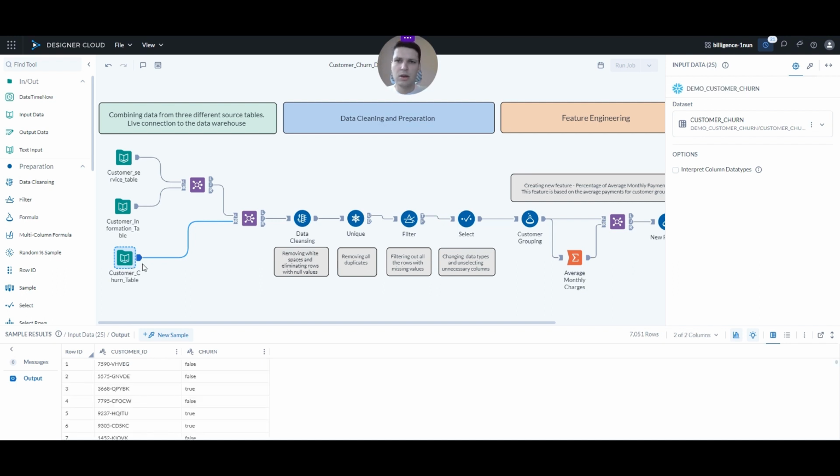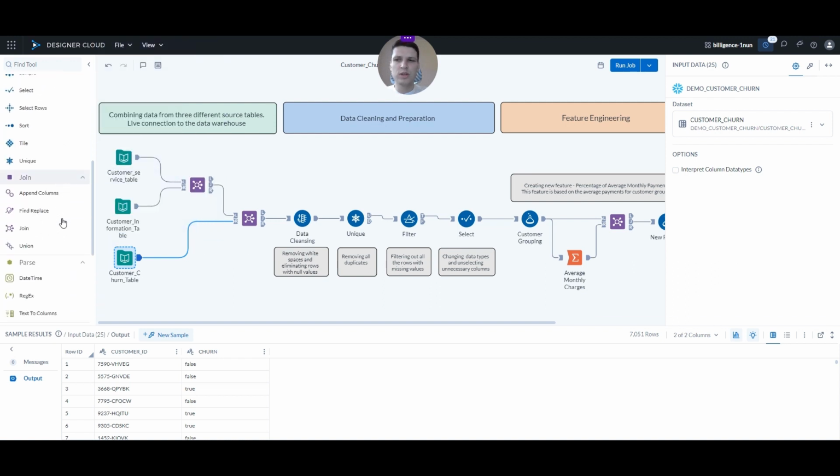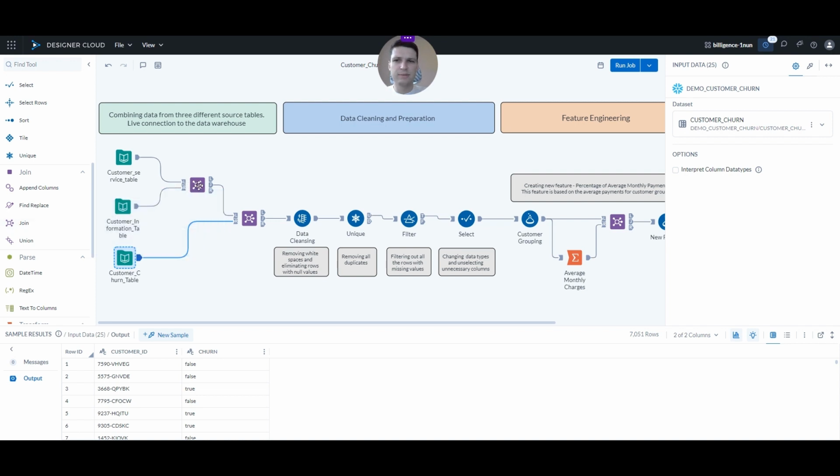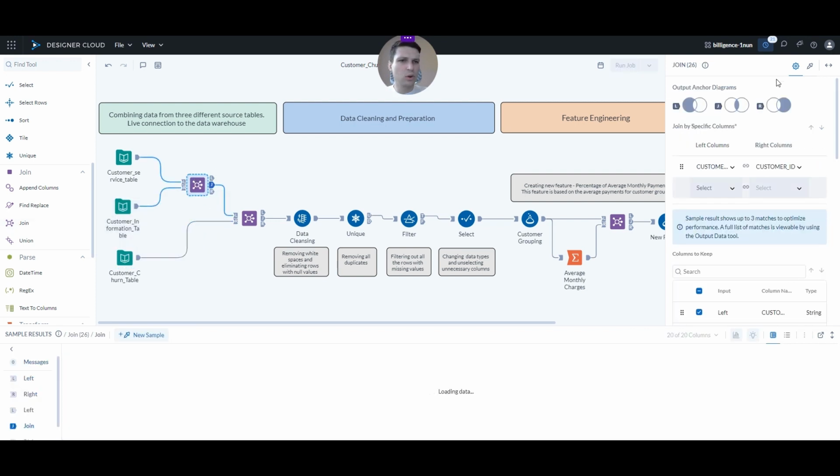The first thing that we want to do is to combine this data, and it's very simple because we can use the join tool to join all these different data sets together. The configuration always appears on the right-hand side and it's very intuitive.